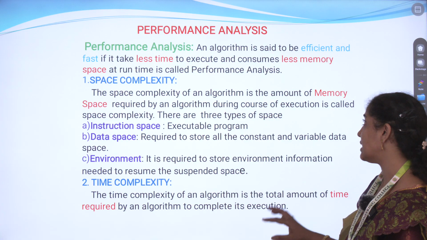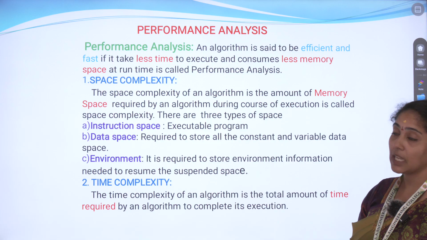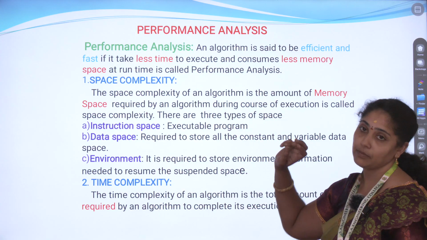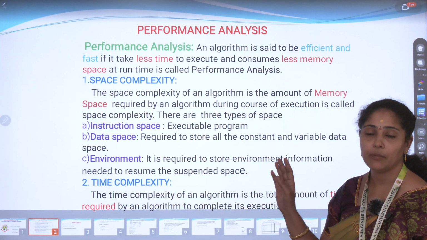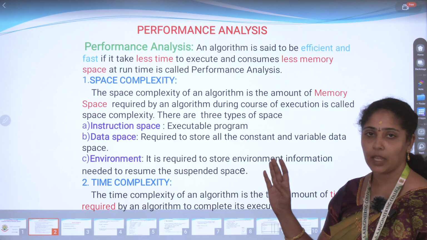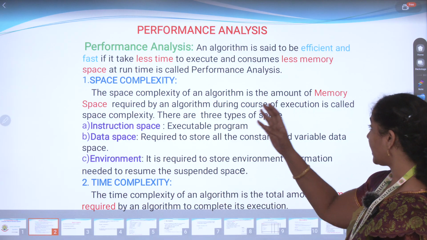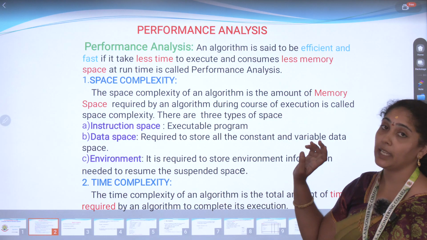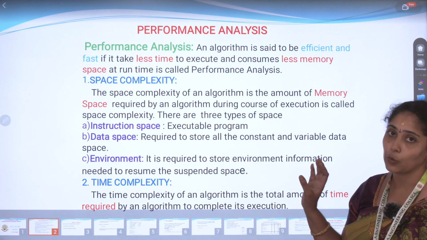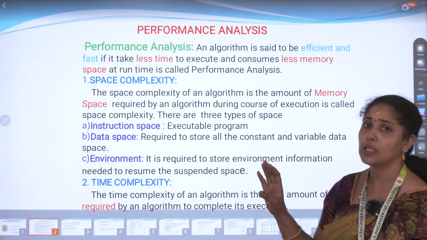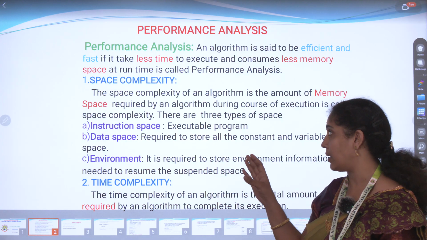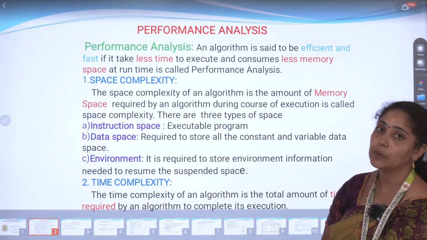In performance analysis, the main point is to check how much time and memory the algorithm takes to execute. Based on these two metrics, we say that the algorithm is good, best, or worst, and make a decision. If it takes less time and less memory space for execution, then we say the algorithm is good. So how do we evaluate less time and less memory? What is the measure of time and memory? First we are going to see the space complexity.